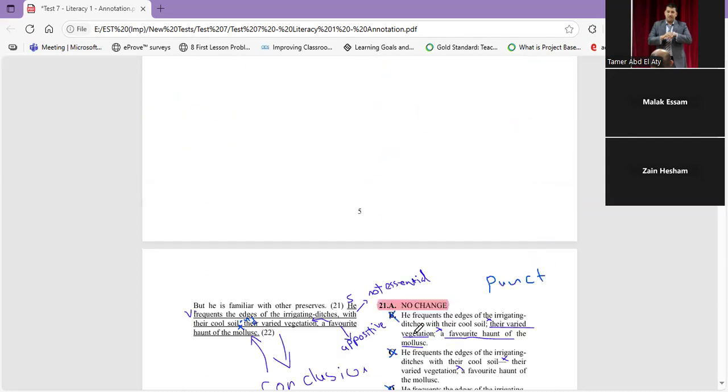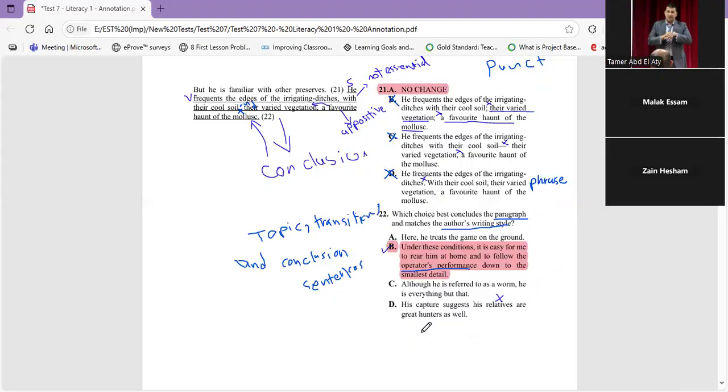Yes, clear, Mister. Number 22 for Malak. He said, which choice best concludes the paragraph, Malak, and matches the author's writing style? He talked about the paragraph. This skill is topic, transition, and conclusion sentence. Now I'm talking about the conclusion.